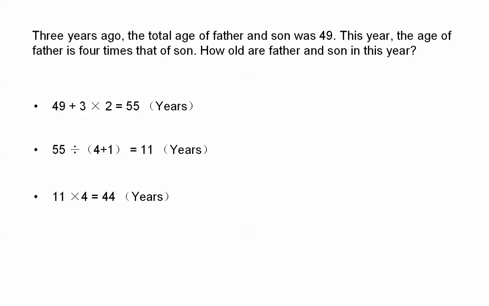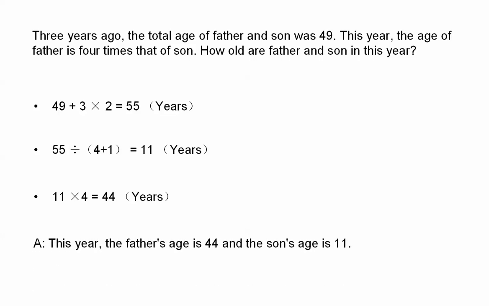Then we multiply 11 by 4. We can calculate 44. This is the father's age. So the answer is: this year the father's age is 44 and the son's age is 11.